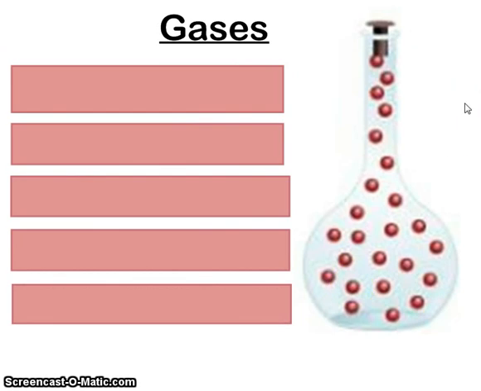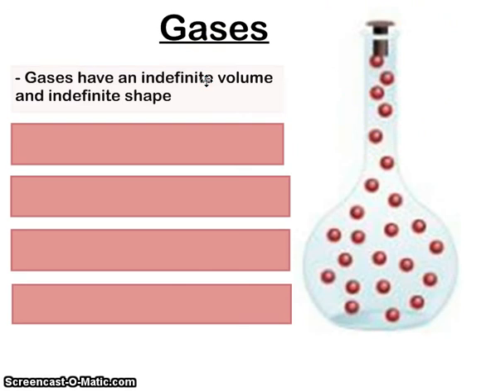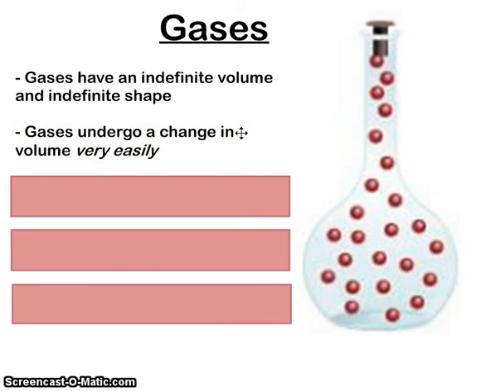Look at the molecules inside of this beaker. Really, it's an Erlenmeyer flask. Do you see how the space between the particles? Do you see how it appears like the particles are trying to fill up as much of the container as they possibly can? Well, that's because gases don't really have a shape, and they don't really have a volume. Gases have what's called an indefinite shape and an indefinite volume, meaning they will fill whatever container they are within.